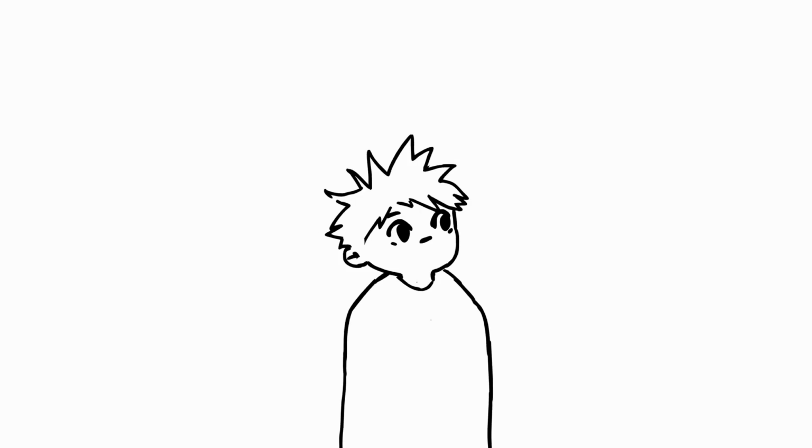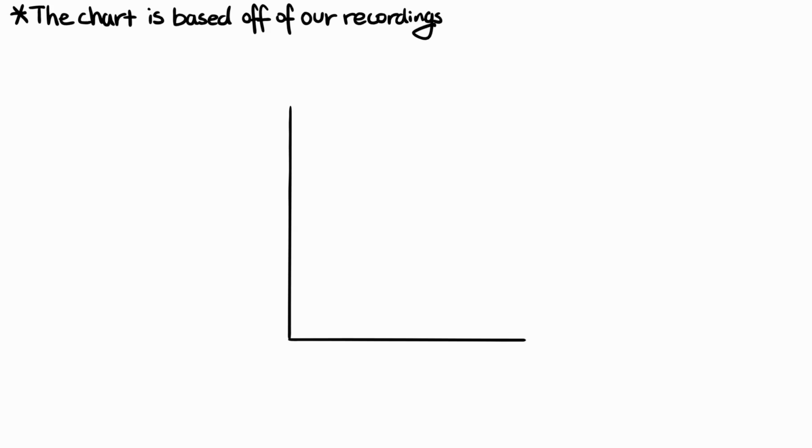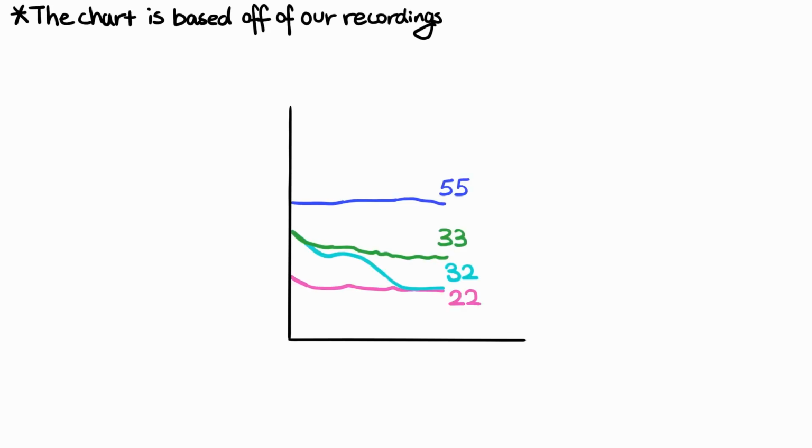Now, with that out of the way, you're probably wondering, so how many tones does Hoisanwa actually have? Hoisanwa has 5 main tones. These are 5-5, 3-3, 2-2, 3-2, and 2-1. Here are some examples of each.